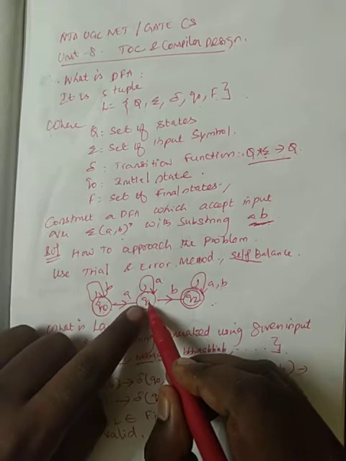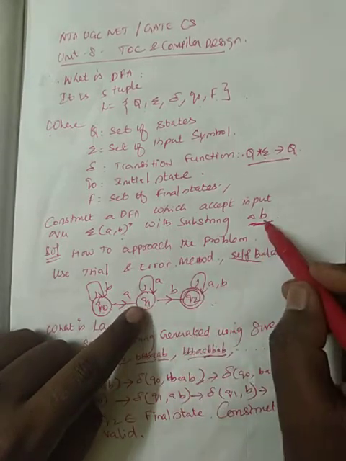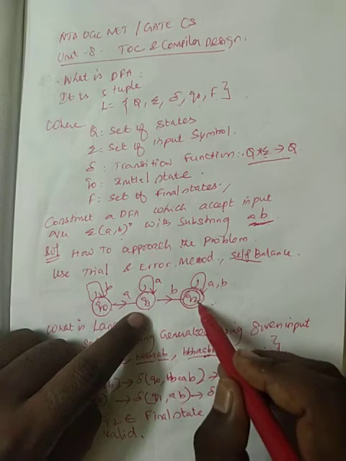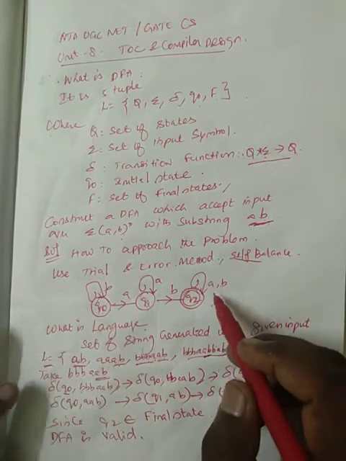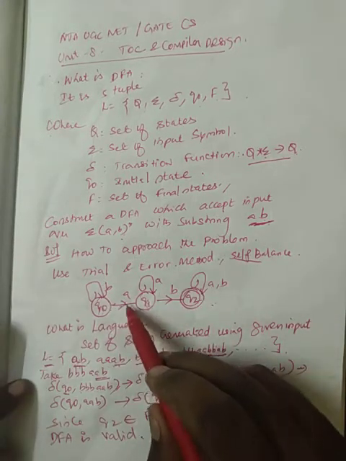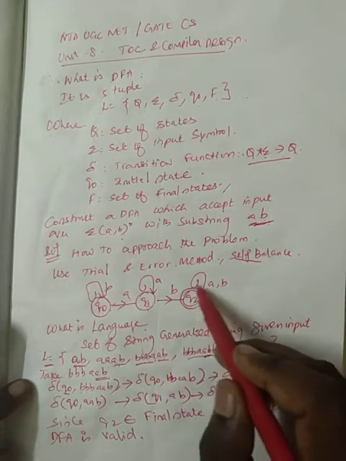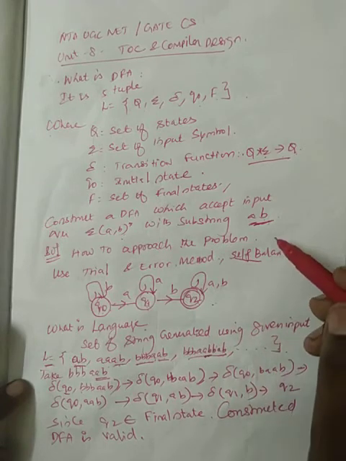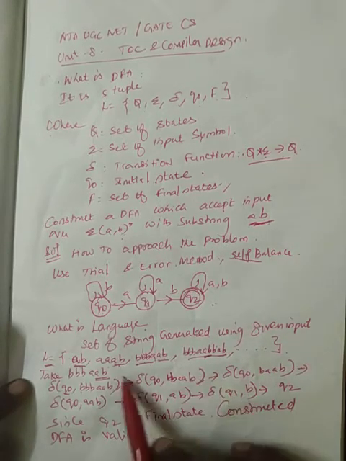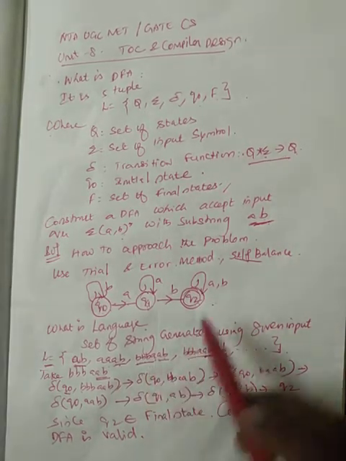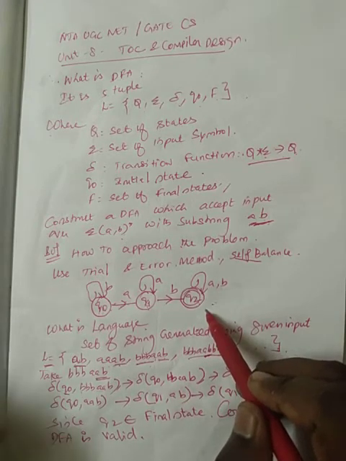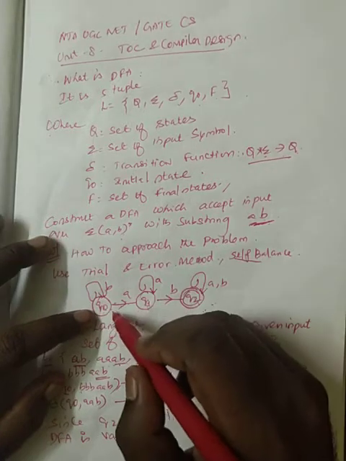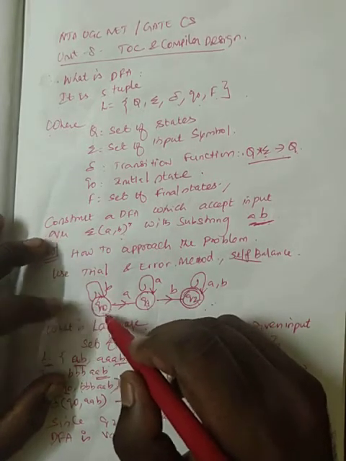After that, immediately with the help of this b, I am going to move from Q1 to Q2. Once I reach the substring ab, I can finalize this as the final state. After that we want to check all the possible strings with the constructed DFA. For that, I have to add self loops on each and every state.